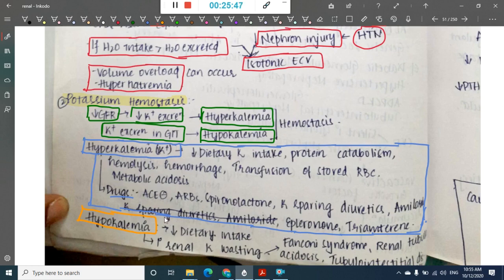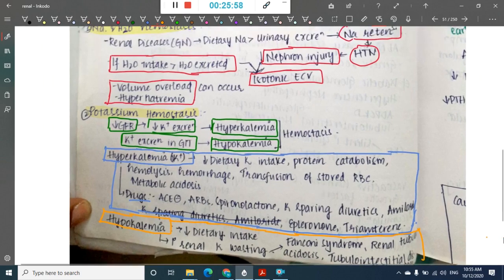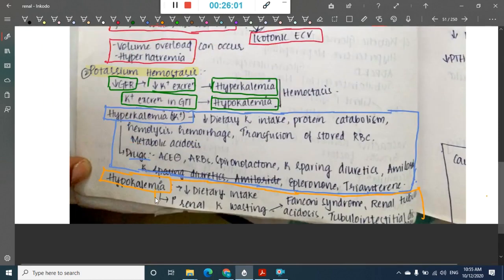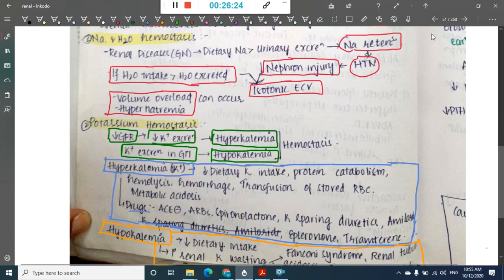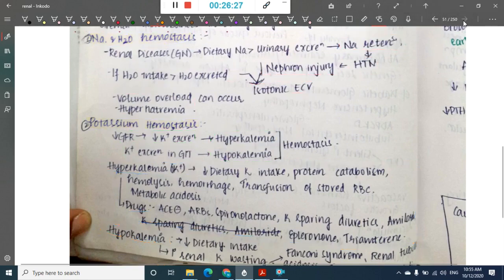And in potassium homeostasis you can also see hypokalemia, as I have already said. Hypokalemia can occur due to decreased dietary intake, or due to primary renal wasting. Primary renal wasting can be due to Fanconi syndrome, renal tubular acidosis, or tubulointerstitial disease. All these can cause primary renal potassium wasting, thus causing hypokalemia. So you can have both hypokalemia and hyperkalemia in potassium homeostasis.